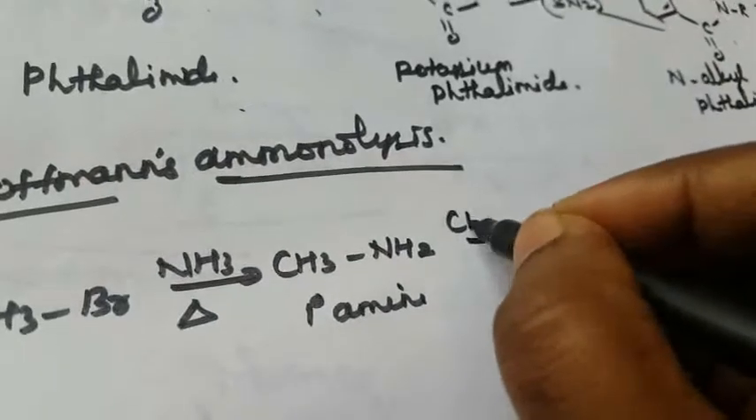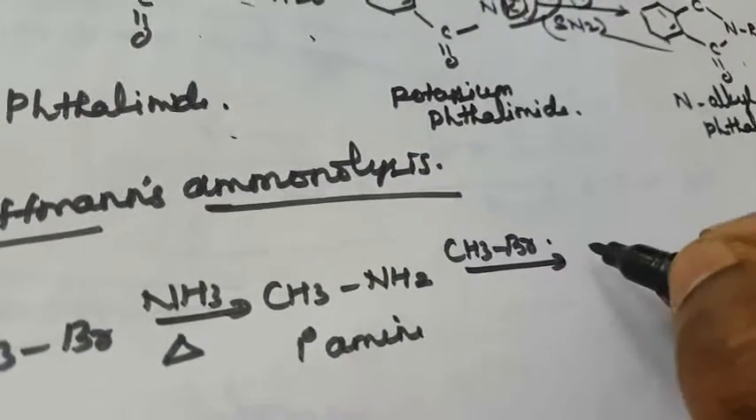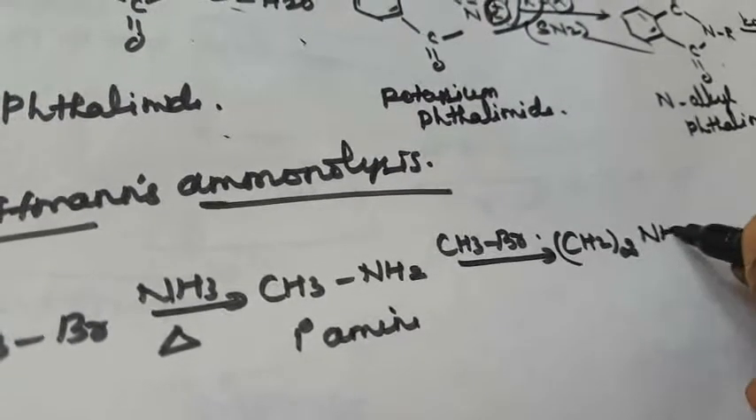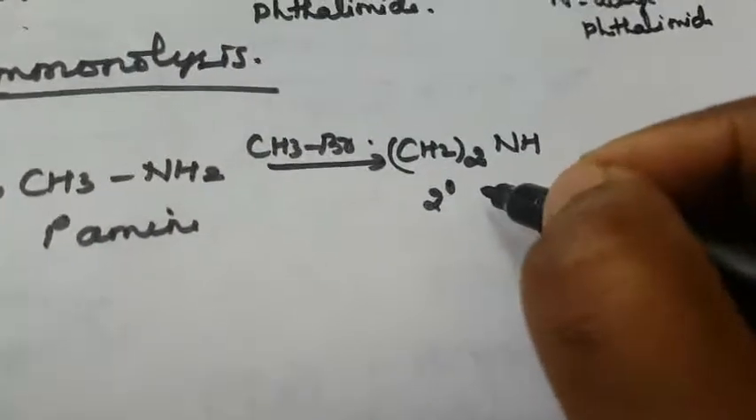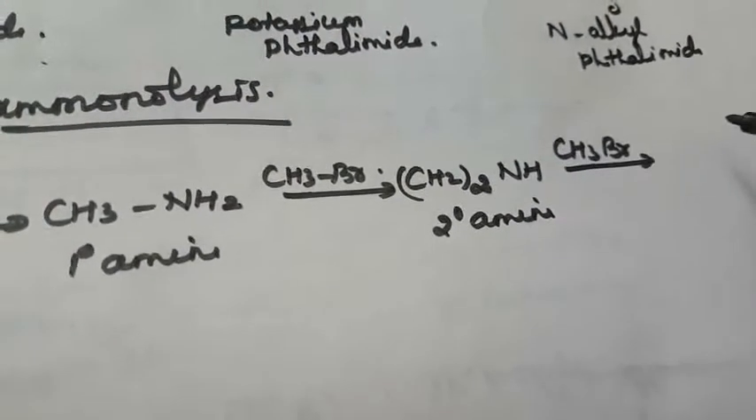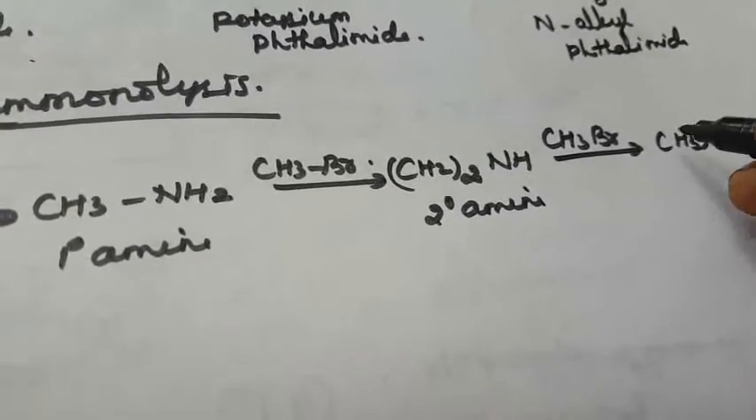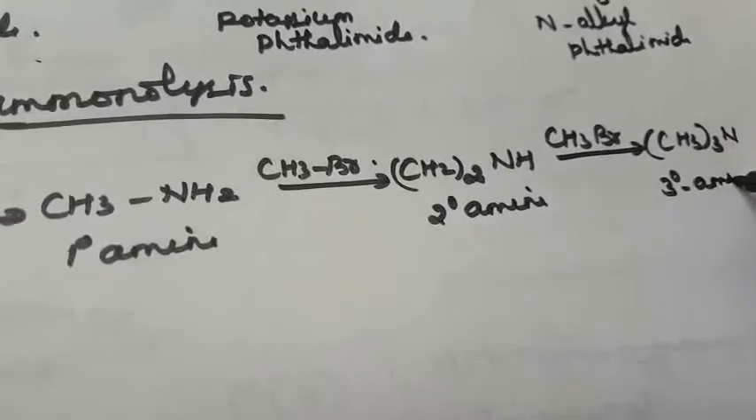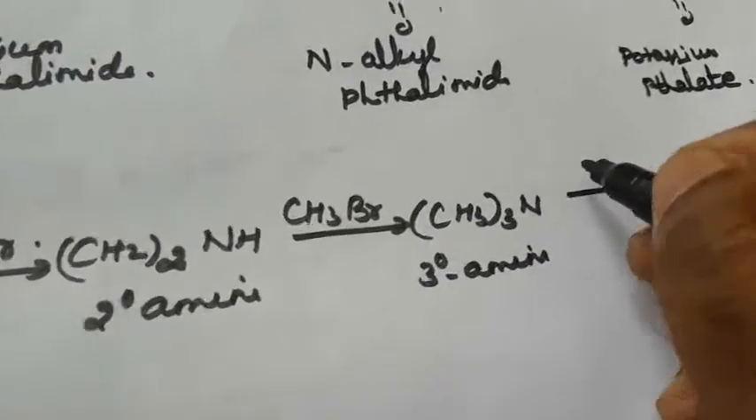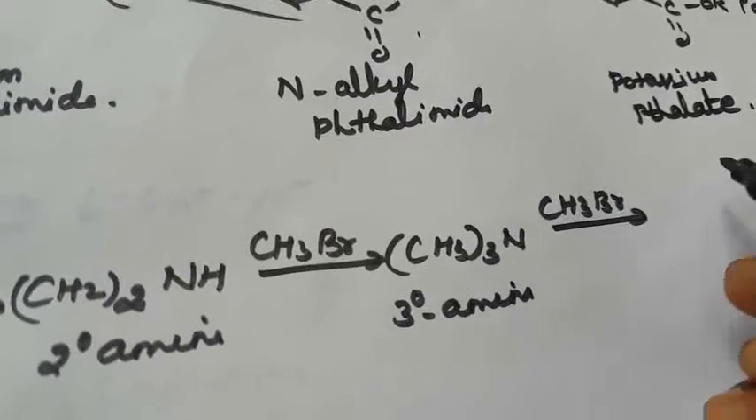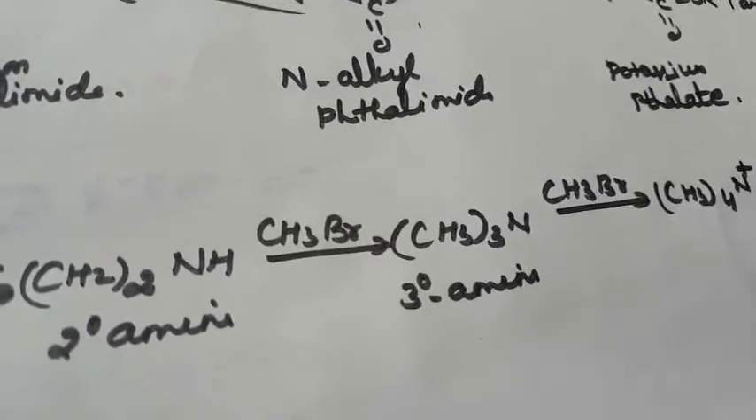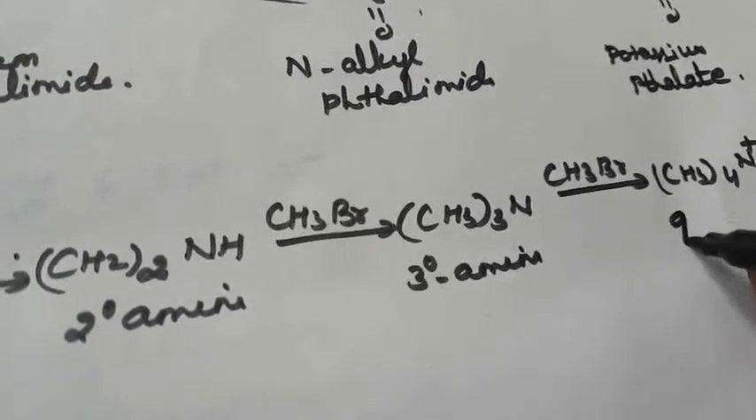Secondary amine: again methyl bromide reacts to form dimethyl amine. So here NH, that is called the secondary amine. Next, again methyl bromide gives the tertiary amine, (CH3)3N. Again it reacts with methyl bromide, and the quaternary ammonium bromide salt is formed, that is (CH3)4N+ Br−. This is called the quaternary ammonium salt.